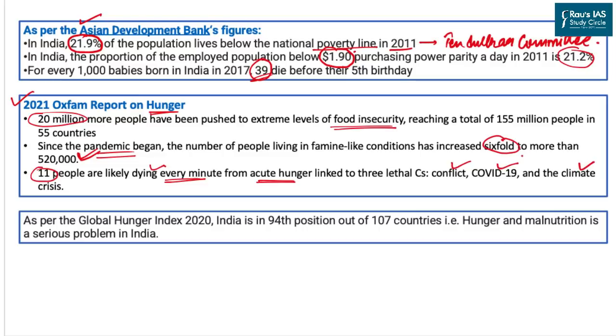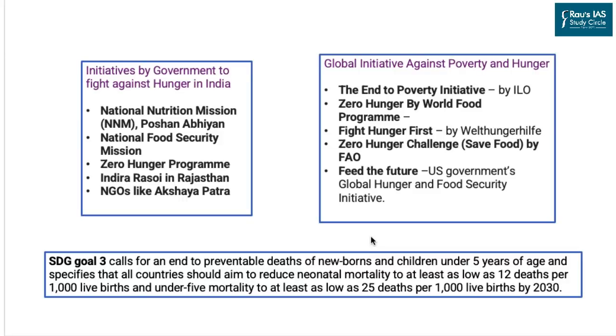And as India has the world's second largest population, that too at extreme poverty, India is most likely to be affected to the extreme level. And lastly, the Global Hunger Index 2020 has explicitly put India at 94th position out of 107 countries, which simply means that there are only 13 nations in the world which have a poorer status on hunger than India. And this is one of the most grim situations where India needs to work. Let us now look into what the government has done.